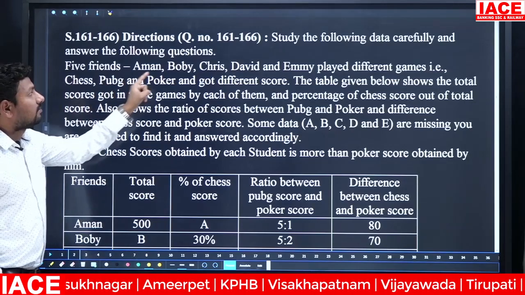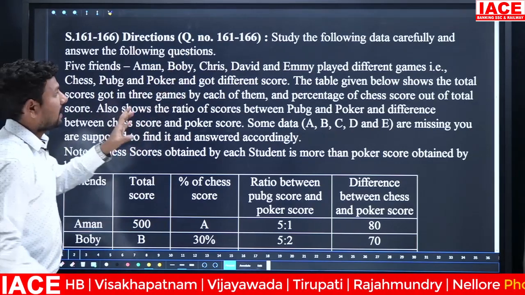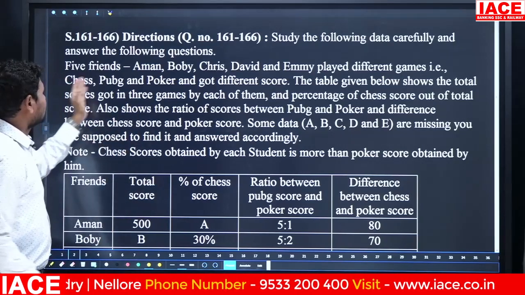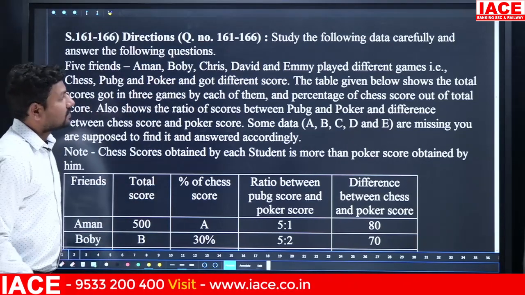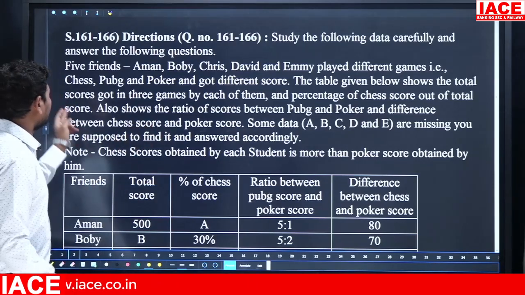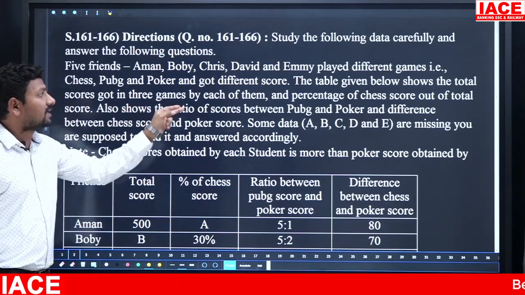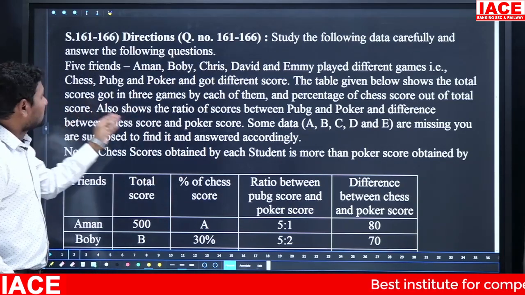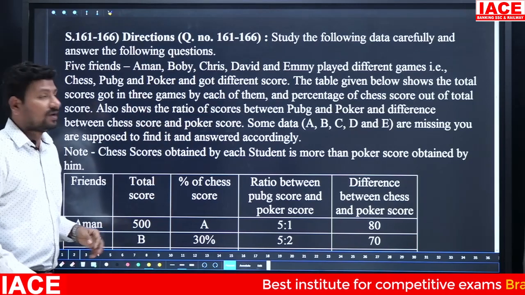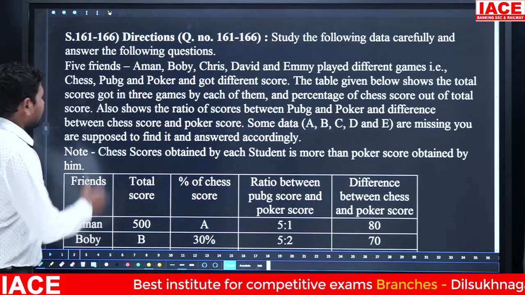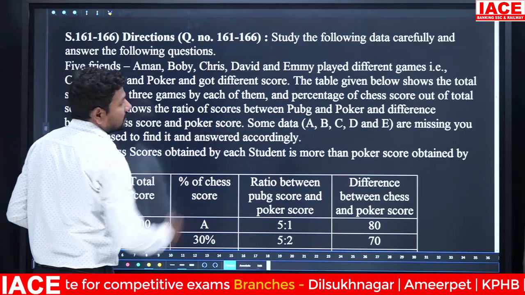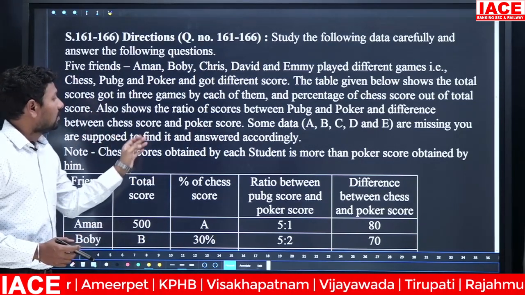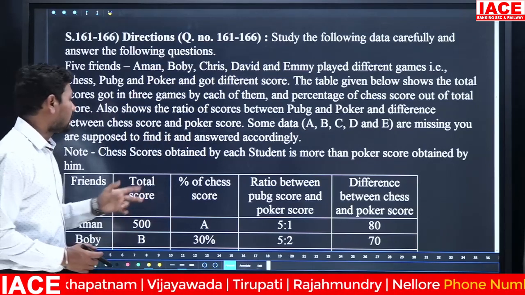5 friends are there: Aman, Bobby, Chris, David, Emmy. They played different games: chess, PUBG, poker. That means we have 3 games and they got different scores. The table given below shows the total scores got in 3 games by each of them, and the percentage of chess score out of total score. Also it shows the ratio of scores between PUBG and poker and the difference between chess score and poker score. Some data A, B, C, D and E are missing. You are supposed to find them and answer accordingly.